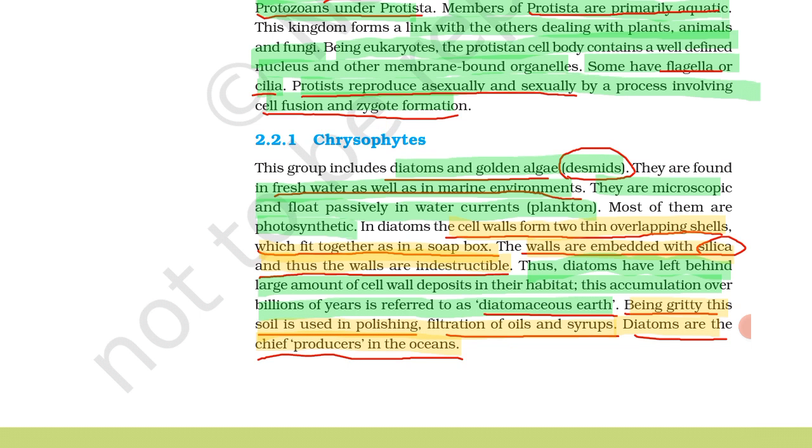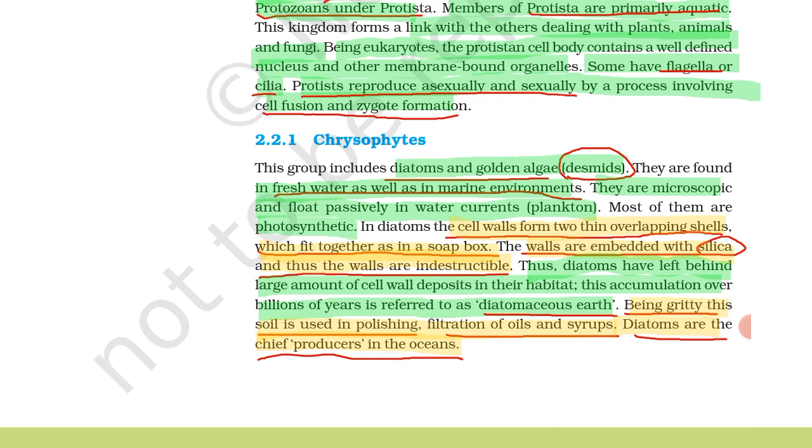In diatoms, the cell wall forms two thin overlapping shells which fit together like a soap box. Imagine a soap box which has two overlapping shells that fit together. So the structure of a diatom is like a soap box with overlapping shells.